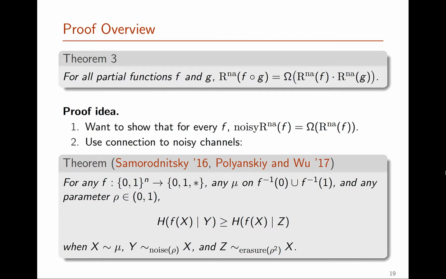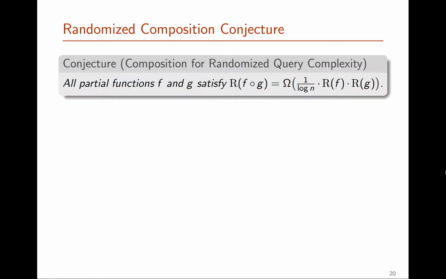And so this lets us convert a noisy oracle to the input x into a different model where, instead of applying noise to the answers that we return to the entity querying the oracle, we would erase the values that we return with some probability, which we can then turn into a standard oracle. And doing this, we can establish what we wanted to show, that having a noisy oracle gives you no extra power in the non-adaptive setting. So this concludes the proofs of the 3 theorems that I wanted to cover in this talk.